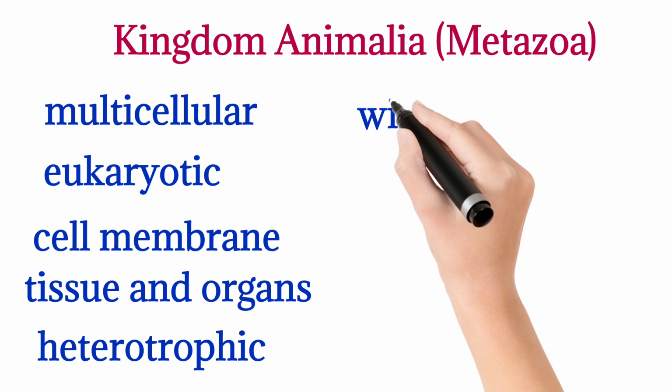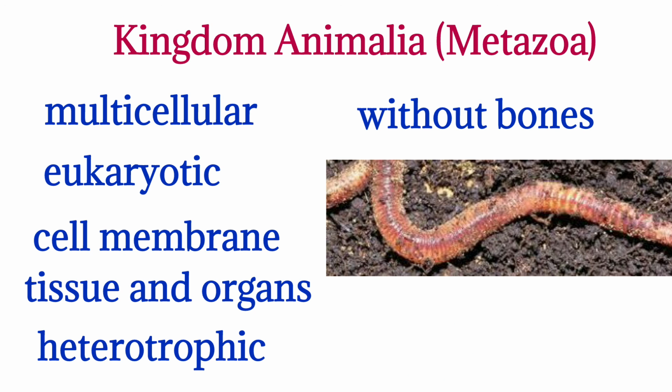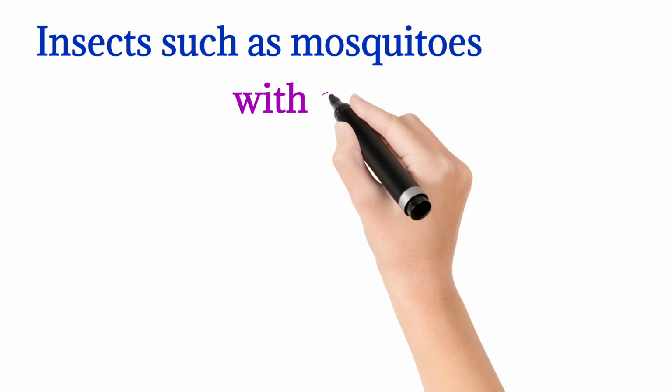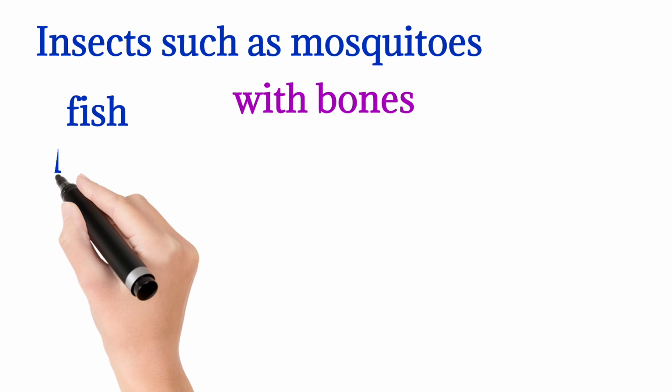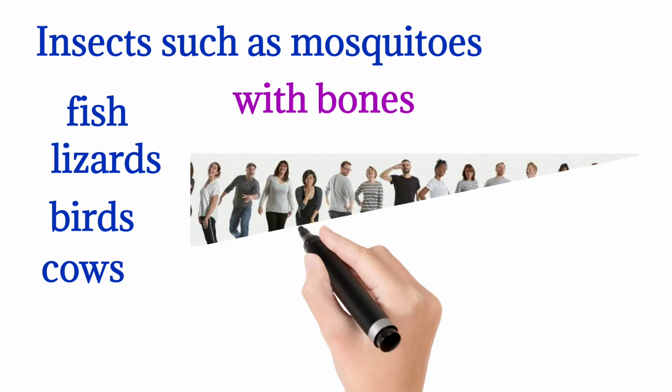Kingdom Animalia includes animals without bones, such as earthworm, insects such as mosquito, and animals with bones such as fish, lizards, birds, cows, and human.